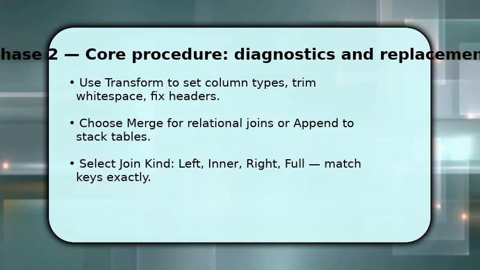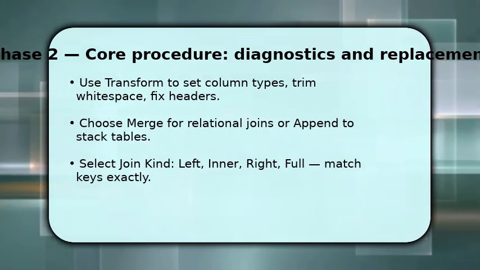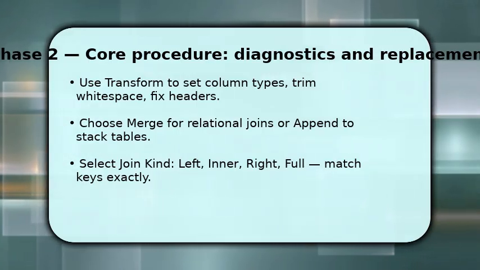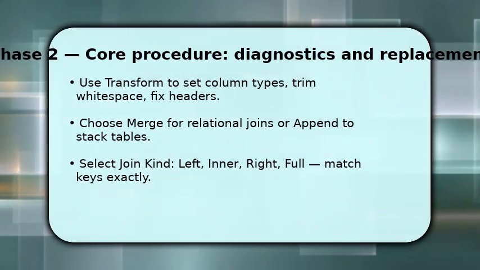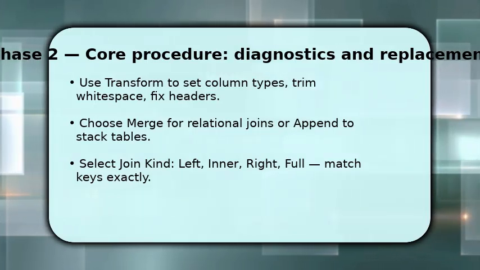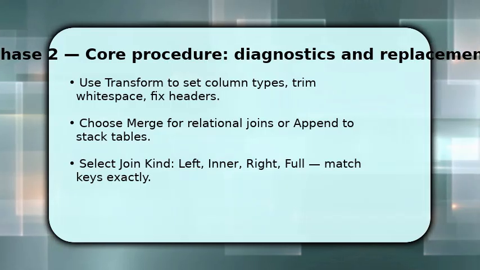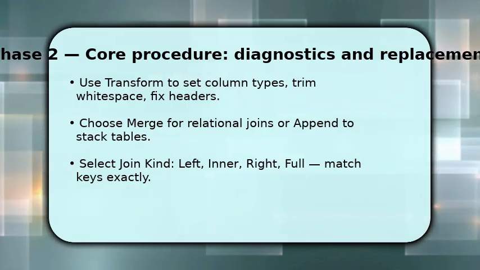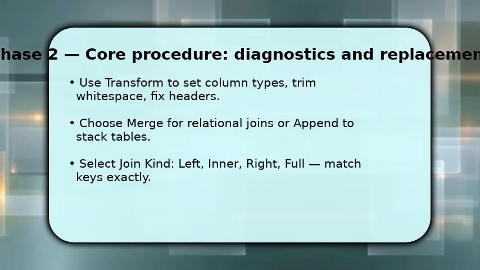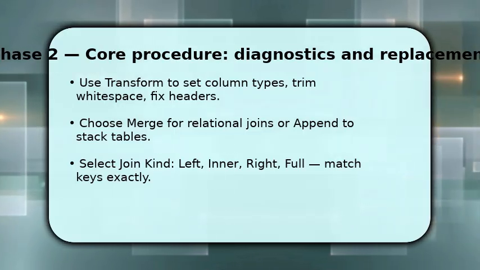You now transform and connect the tables because clean keys are what make merges reliable. In the Power Query editor, set column data types, trim text, and fix headers. This prevents mismatches. Next, decide: use append to stack similar tables or merge to join related data. When merging, pick the matching key columns in each query and choose the join kind, left for preserving primary rows, inner for only matches. Once chosen, expand the merged table to bring in needed columns.